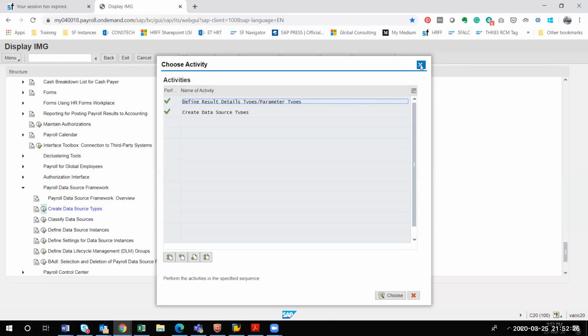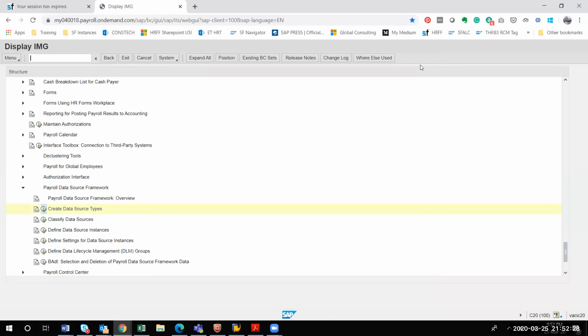Once it is done, the next one is define parameter types. Parameter types you can configure; I have to go to the parameter types, UI category.